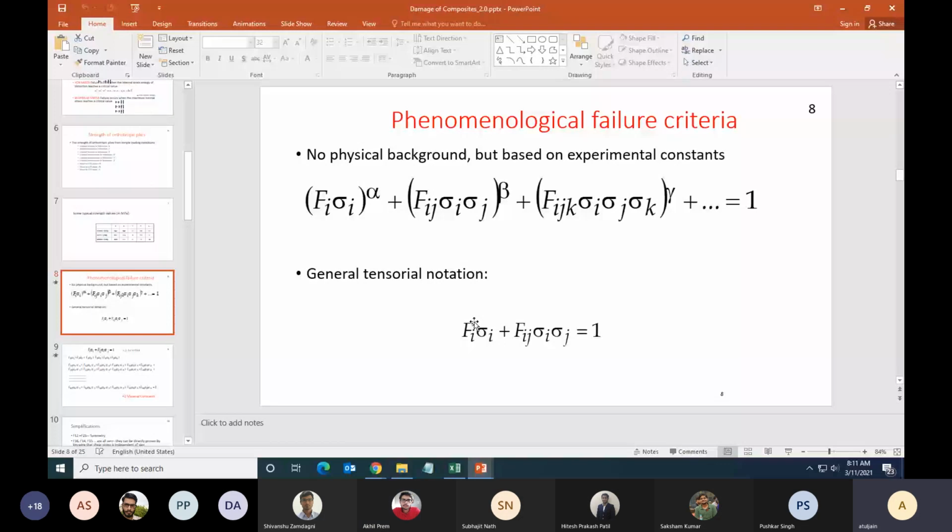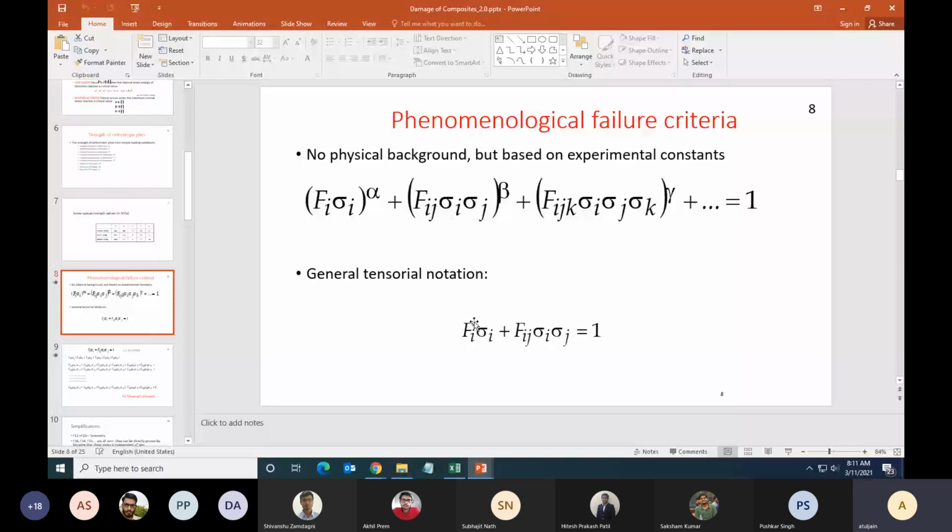If you have access to a large number of test data, if you know when your composite will fail for multiple types of loading, then you might as well use alpha, beta, gamma. Basically, these equations are nothing but curve fitting. You will collect a large amount of data for different multi-axial states of stress, to see how your material is failing. And from that, you extract the values of Fi, Fij, etc. The more data you have, the more variables you can curve fit.